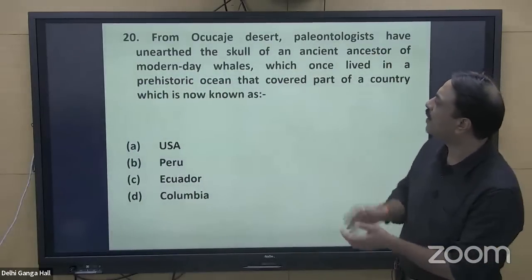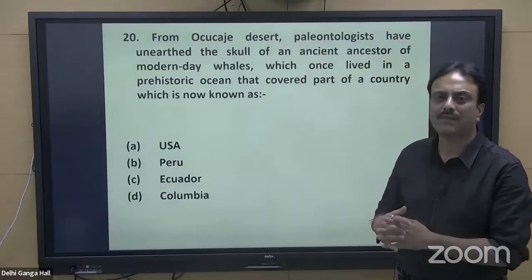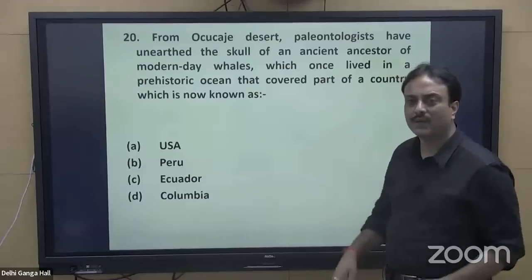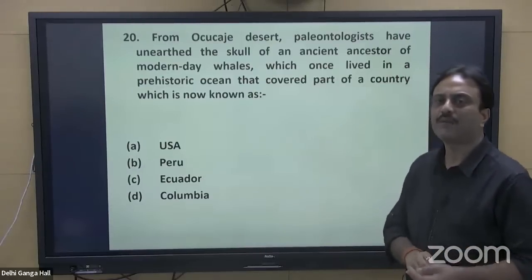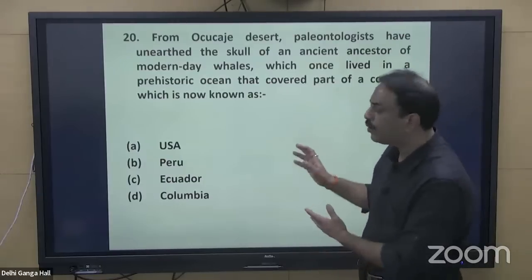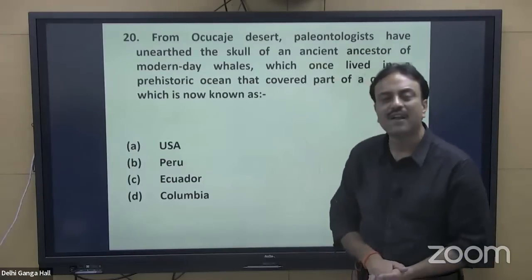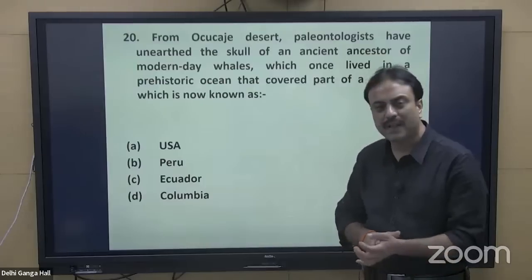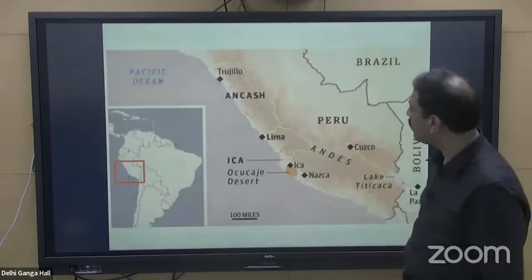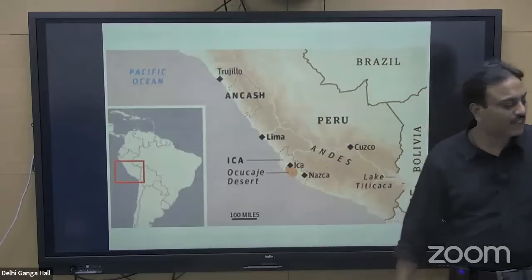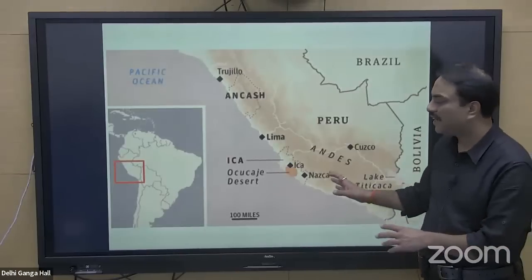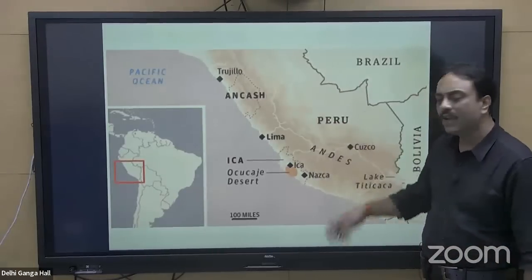If you look at the term Cahuachi Desert, and if you have some idea about culture and language, then the term itself will tell you that it originated somewhere in South America. So USA can be ruled out, but the other three countries are a part of South America, that is Peru, Ecuador and Colombia. If you look at the map for this particular region, Cahuachi Desert is present here, and it is located in this country called Peru.